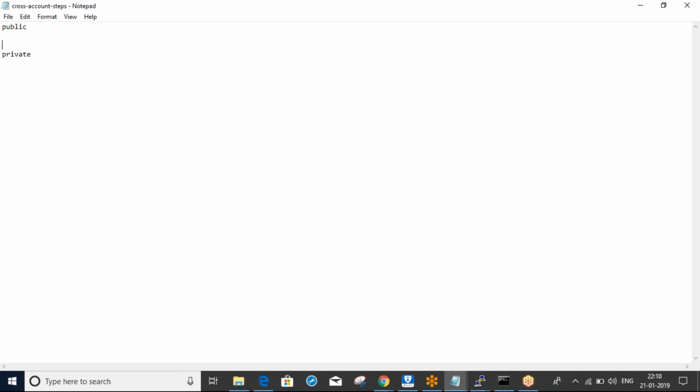Take database servers. For database servers, internet is not required. And for some servers, I need to provide high level security. So those types of servers I will deploy in the private subnet. If you deploy in a public subnet, there will be some security issues also.